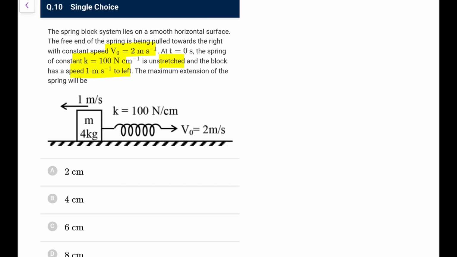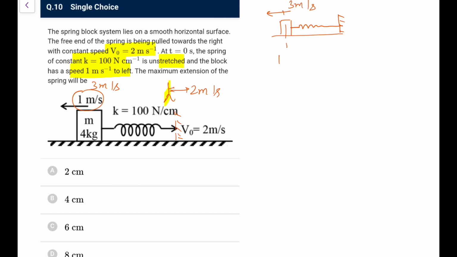Now this is again a very nice question. So what we do in such a case, because the speed is constant, is view it with respect to an observer who is also going right at 2 meter per second. For that observer, this end is basically fixed, and the initial velocity of the block with respect to this observer becomes 3 meter per second. Since that observer is moving with constant velocity, no pseudo force is needed. The situation is like this: the spring is unstretched and the block is given a speed of 3 meter per second.